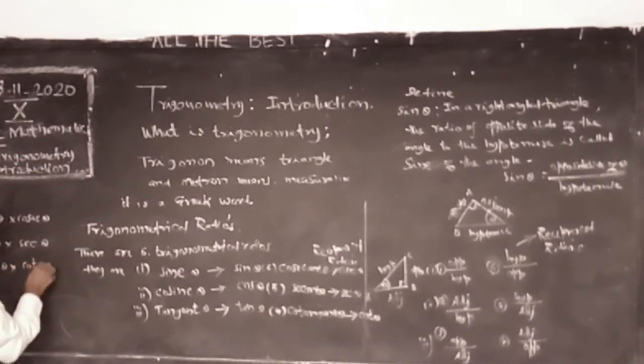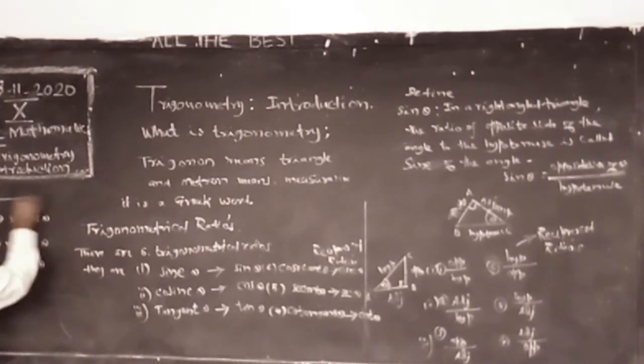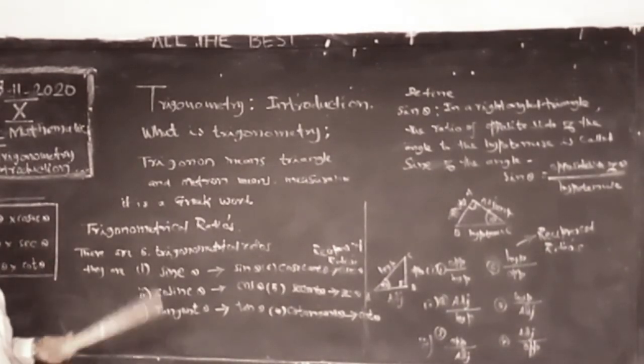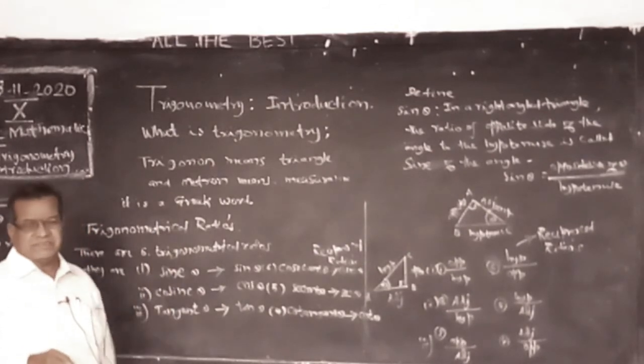Please remember. Now this is the first class. Don't confuse. Today I am introducing only 6 ratios. What is sine? What is cos? What is tan? What is cot? What is sec? Cosec.